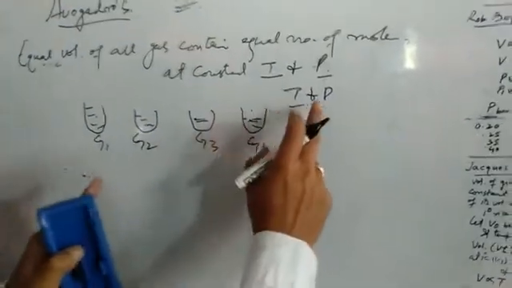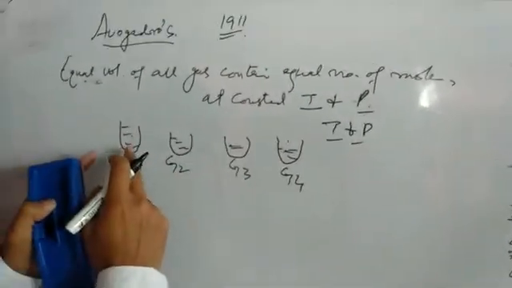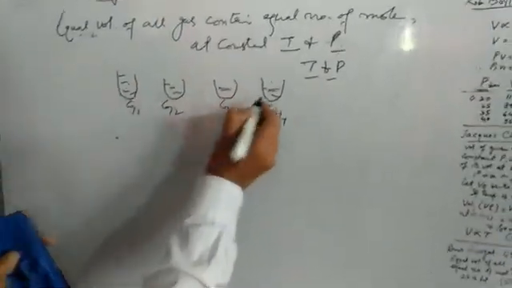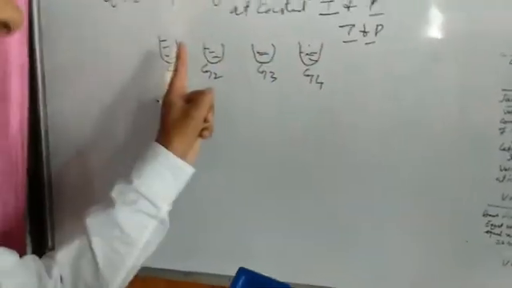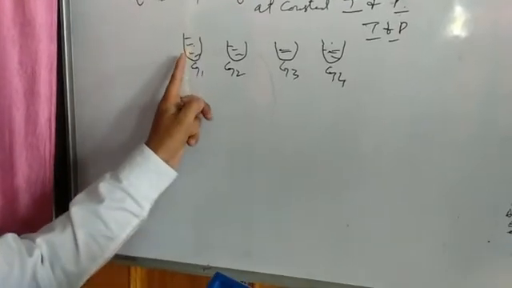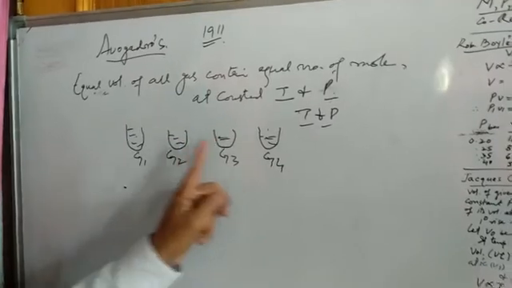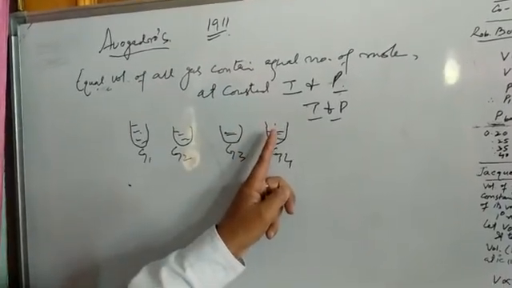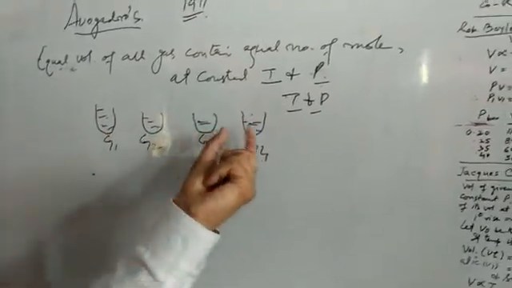Volume is already equal, so they will contain equal number of molecules. Suppose one contains 1 lakh molecules, the others will also contain 1 lakh molecules each, because we have taken equal volumes of gases at